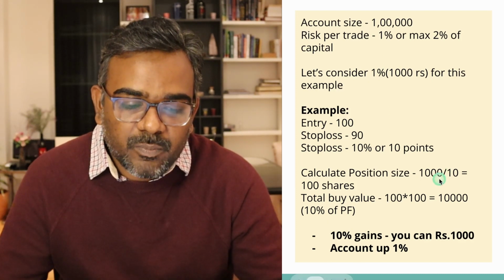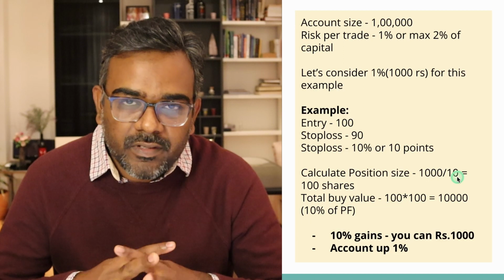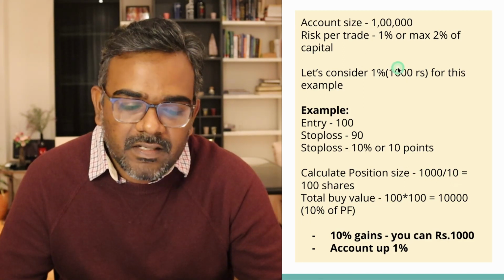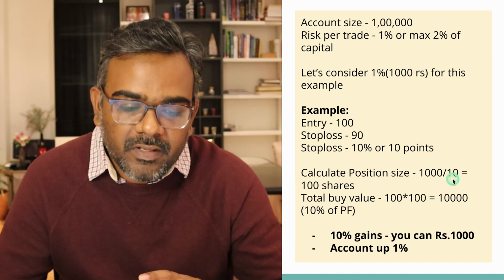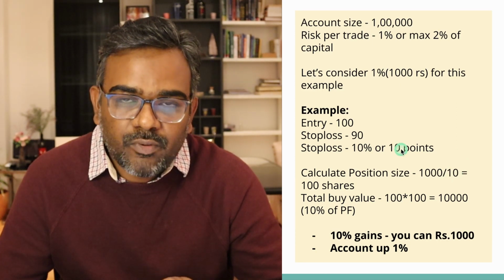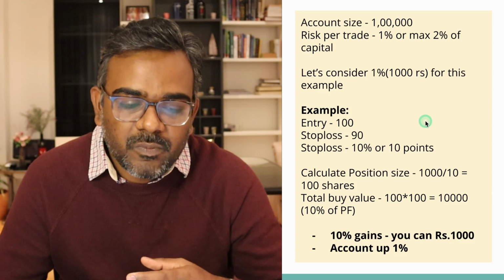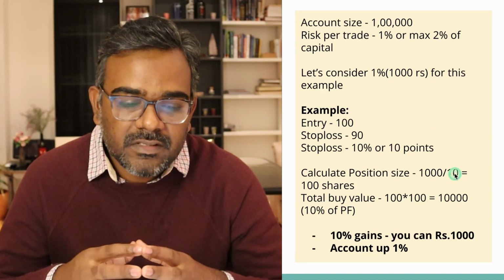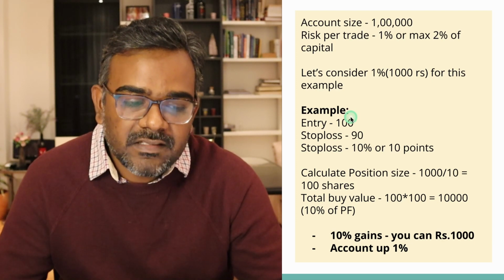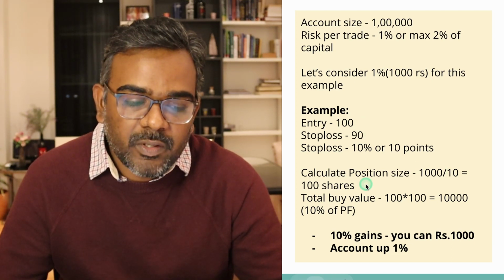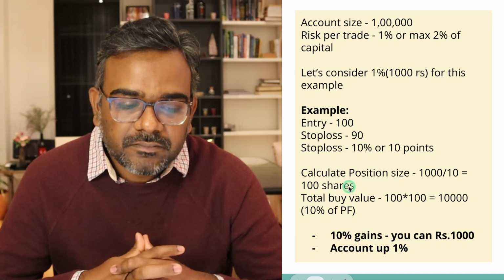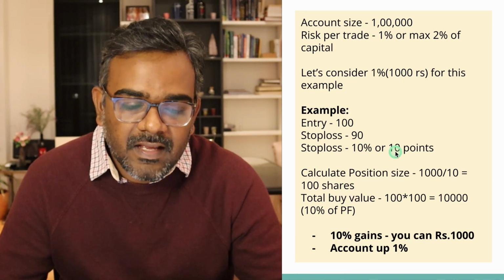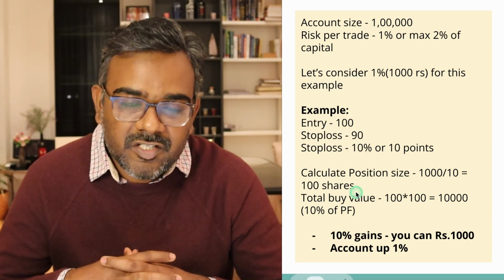Now, if I'm going to lose 1,000 rupees, and if my stop loss is 10 points, what I'm going to do here is divide the risk amount that we defined here by the stop loss value. In this case, the stop loss is 10 points. So I'm going to divide 1,000, which is the risk amount, by 10, which is the stop loss. Stop loss value is nothing but the entry minus the stop loss. Now, when you divide these two, you're going to get 100 shares. If I am going to risk 1,000 rupees and if my stop loss is 10 points, I can buy a maximum of 100 shares, right?